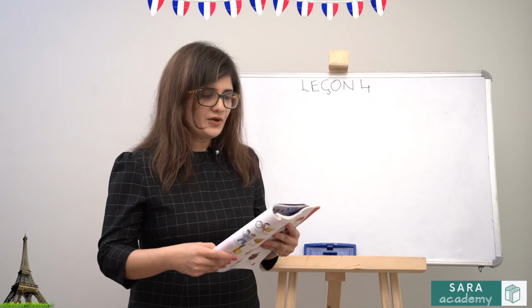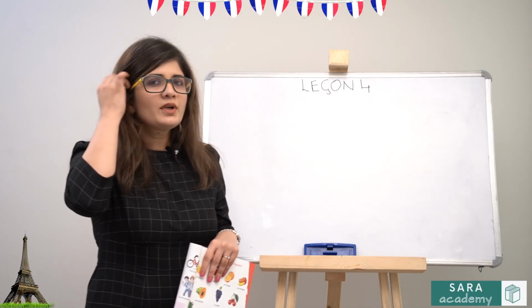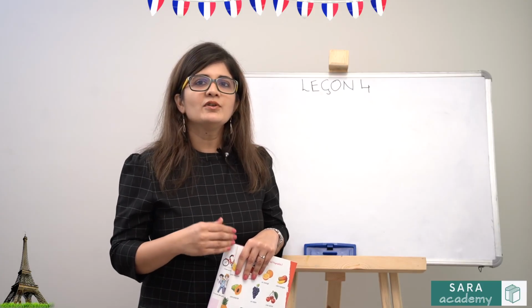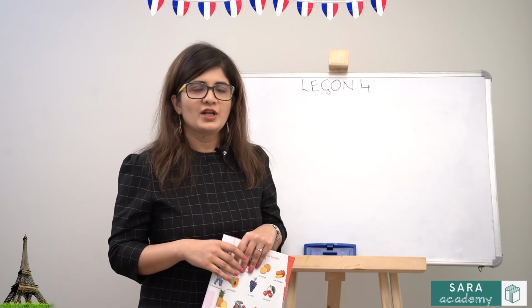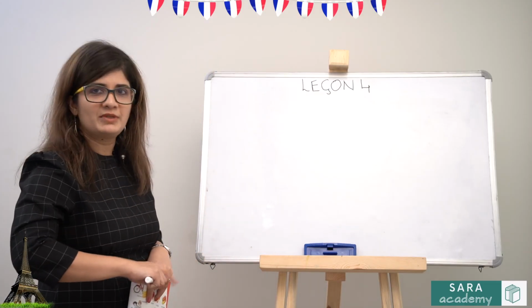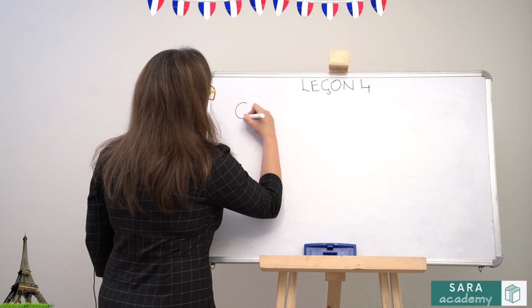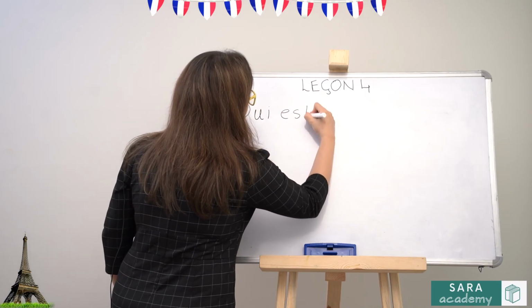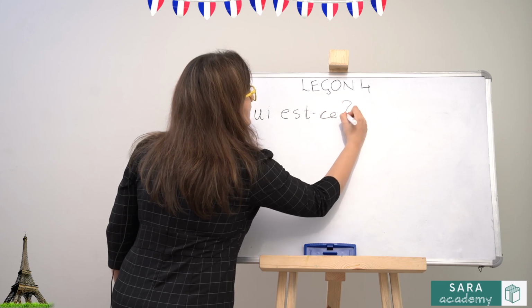So now we've already learned what c'est and ce sont are. Now in this chapter we will learn how to ask a question in French. So for example, let's say you see a stranger coming your way and you want to ask your mom, who is this? How will you ask this in French? Qui est?